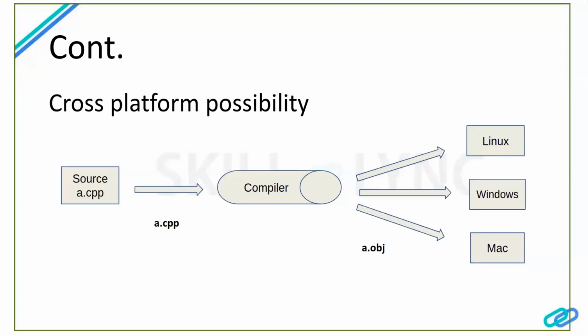Since the object creation is done through the compiler, we need not worry about it, so our code will be written only once. We need not change a single line of code. That is how it works. And since Linux, Windows, and Mac are all powered with the help of C++, they already have the STL compatibilities available. That is how we are able to achieve cross-platform compatibility.